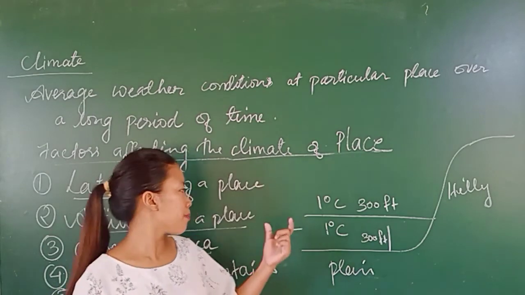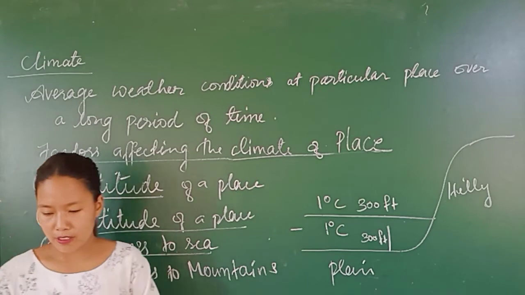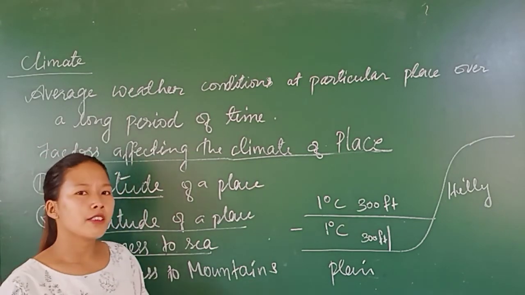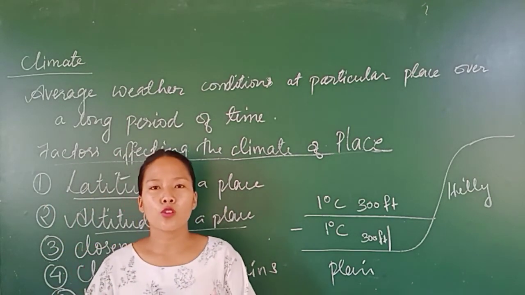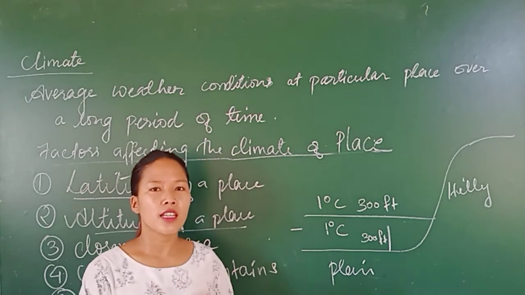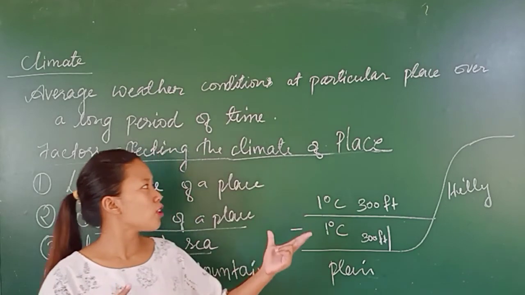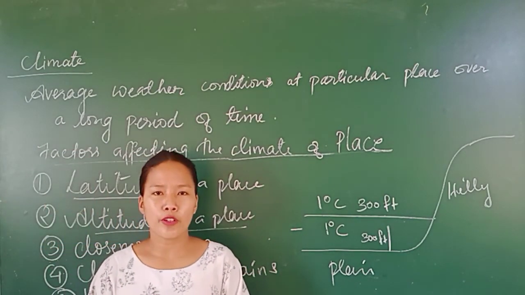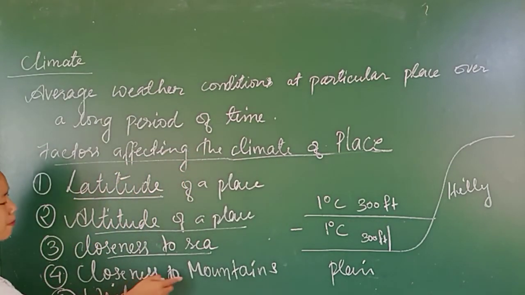So the places near the sea have a very moderate climate, and this is due to the land breeze or the sea breeze. It is because of the cool air that blows from the sea towards the land. That is how the climate of a place near the sea stays moderate. Now the next one is closeness to the mountains.